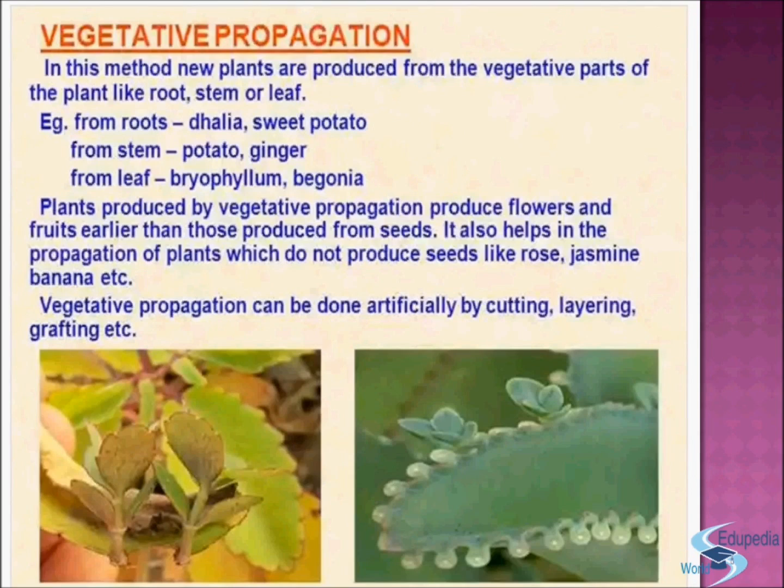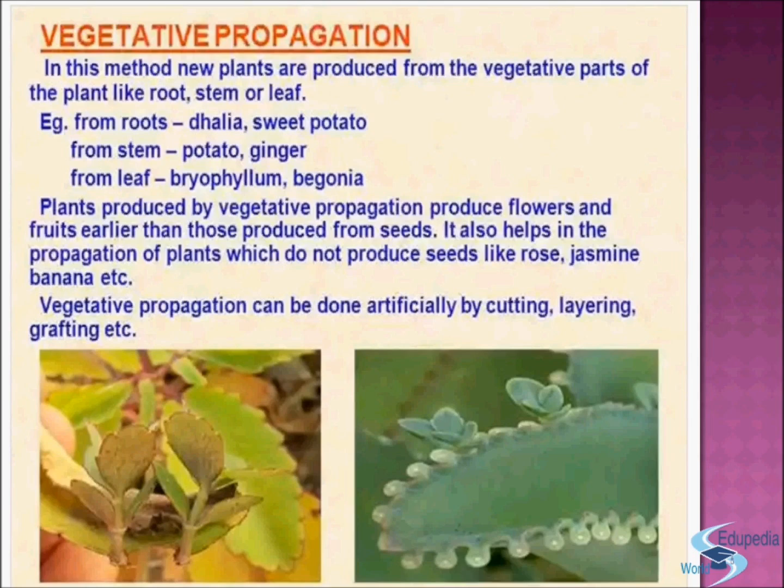Now, vegetative propagation. In this method, new plants are produced from vegetative parts of the plant like root, stem, or leaf. Example: from root, dahlia and sweet potato; from stem, potato and ginger; from leaf, bryophyllum and begonia.